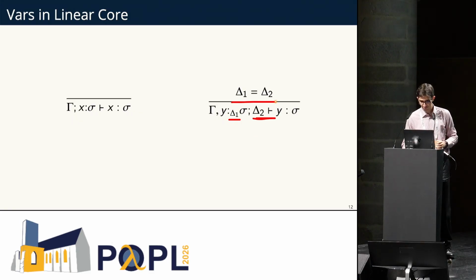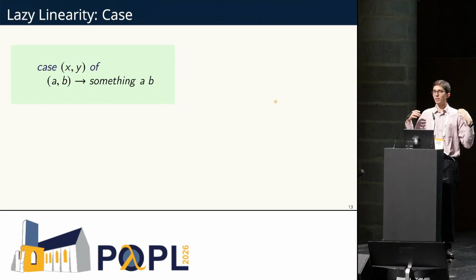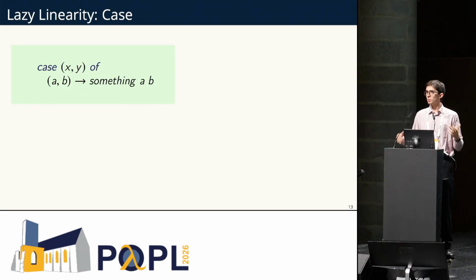Right, so lets are easy because they don't do any evaluation, only at their use sites. Cases, on the other hand, drive evaluation, therefore that makes them considerably more subtle. So I want to go through a couple of examples.